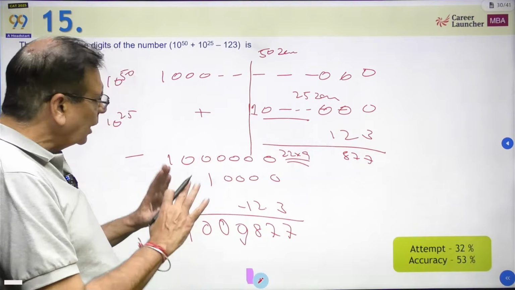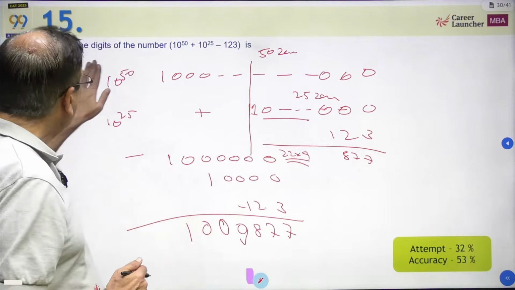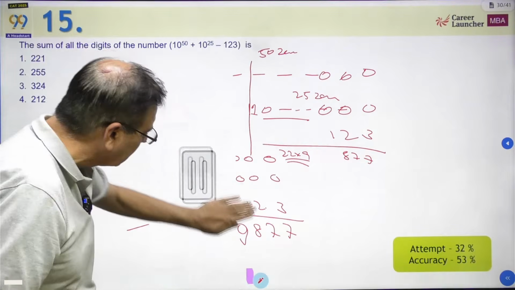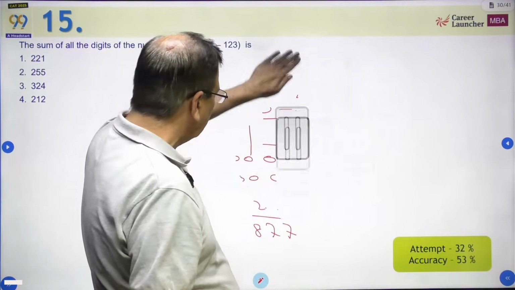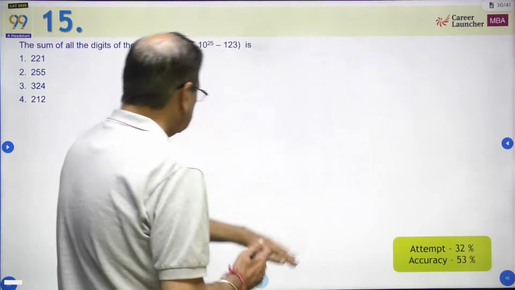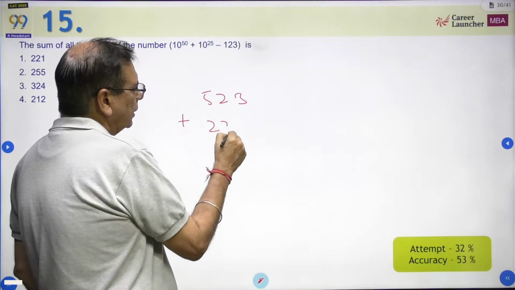ठीक है. So that is one simple way you could have looked at. छोटा pattern उठा के देख लेते हैं. However, इसमें एक चीज जो और देख सकते थे, though it did not give us the answer. I'm not sure how many of you are aware of the digit sum method. Let's say 523 plus 238.